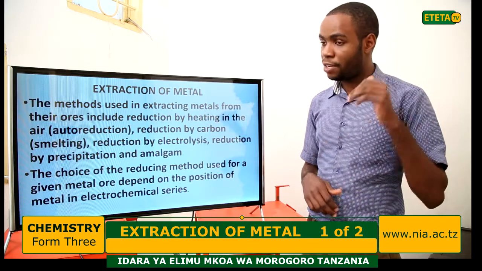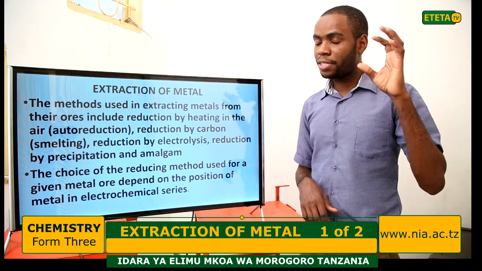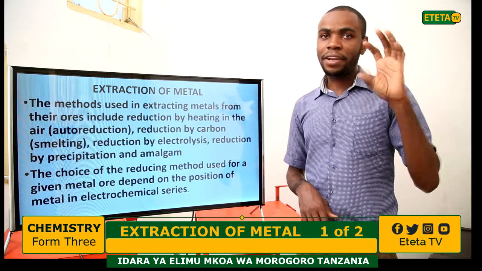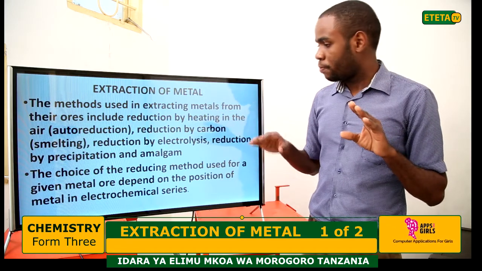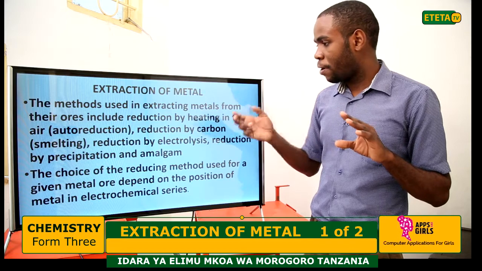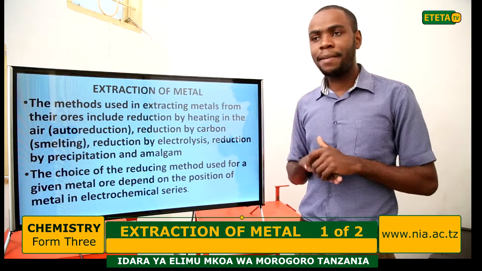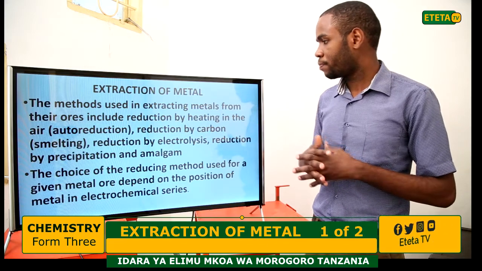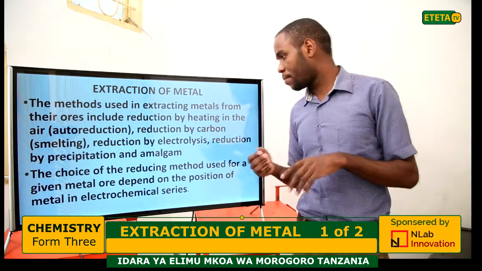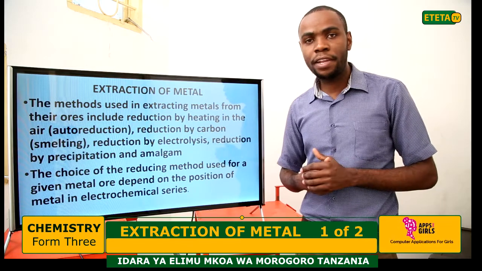As we have seen already, for the most reactive metal, moderately reactive metal, and least reactive metal, there is a method you select for extracting a certain metal. For the most reactive metal, we use the electrolysis method.